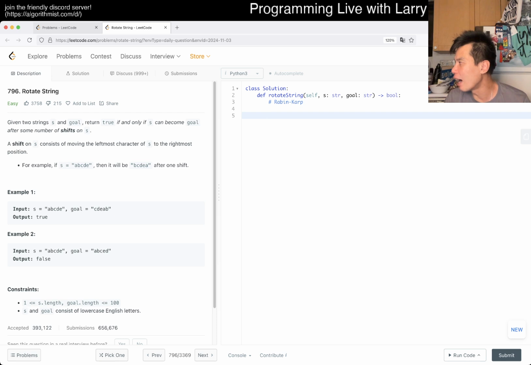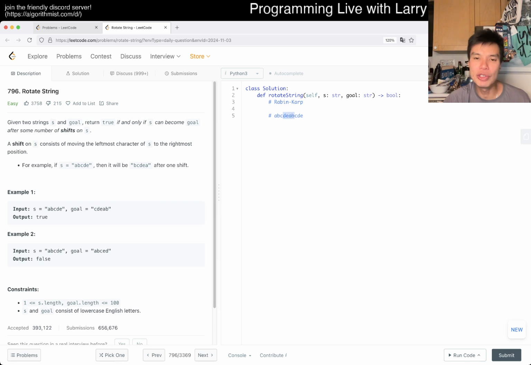The way that I would think about it, and this is definitely an overkill, is to take S, so we have something like this. Then we would concatenate it with itself, so now you have two copies. The reason why this comes up a lot as a strategy is because within this string, every sliding window of length N is a rotation, a shift, of the string, which is why you see this idea from time to time with rotations and stuff like that.